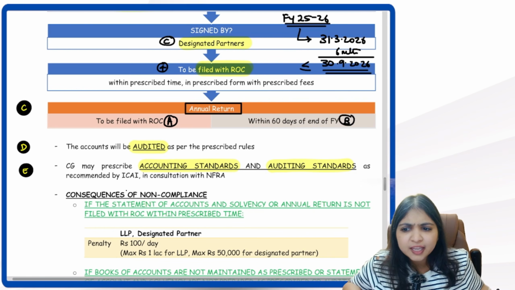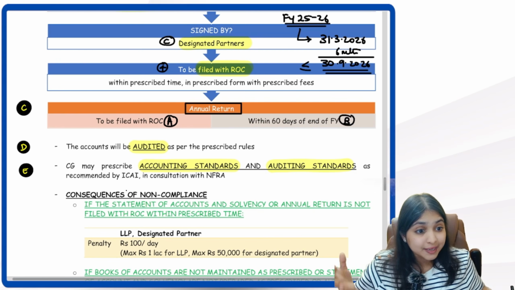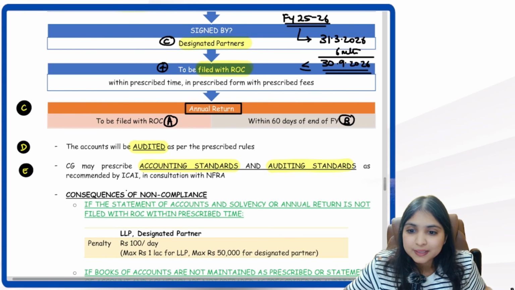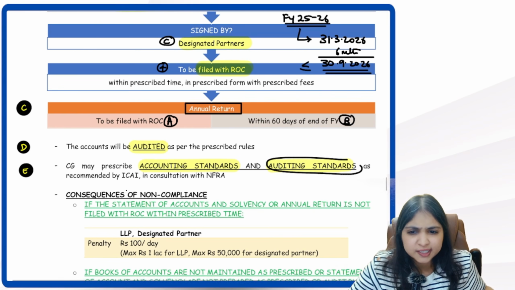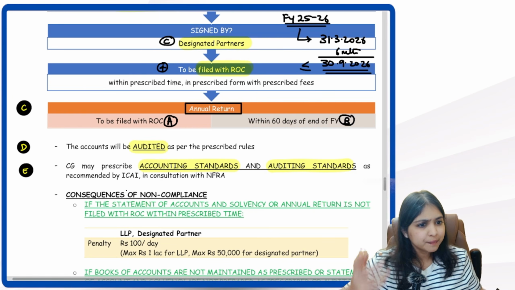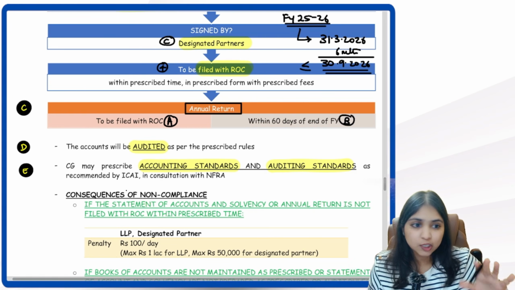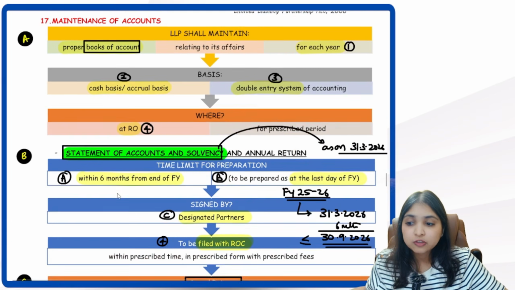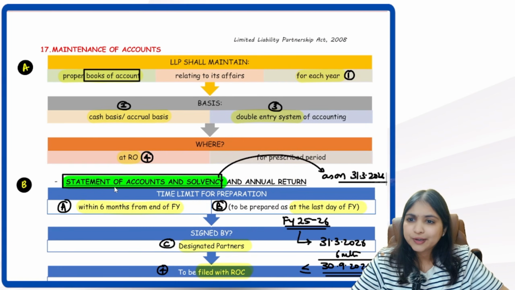Then even over here, like how we have for companies, central government will prescribe accounting standards and auditing standards as recommended by ICAI in consultation with NAFRA. So accounting standards, auditing standards will be applicable for LLP also. So how many points, guys? 5 simple points. Are you ready?